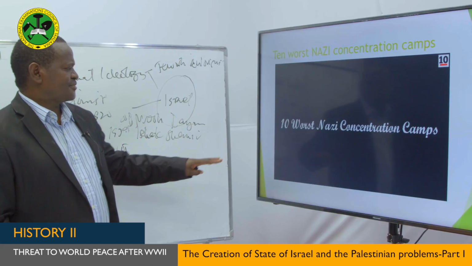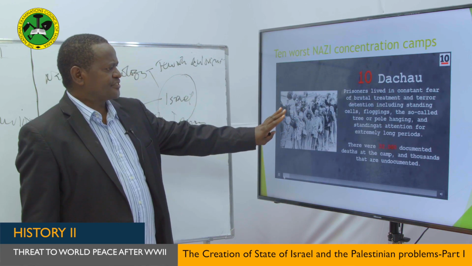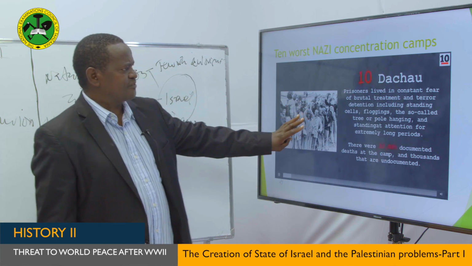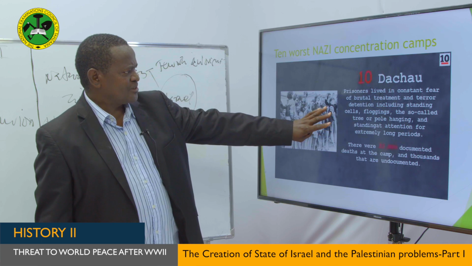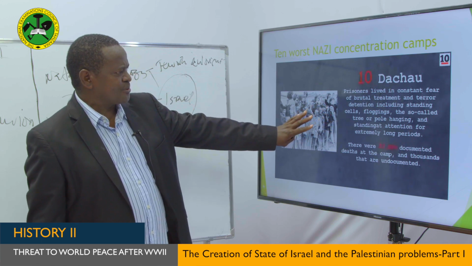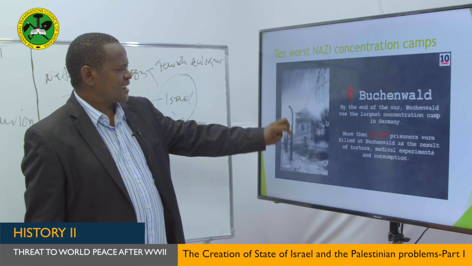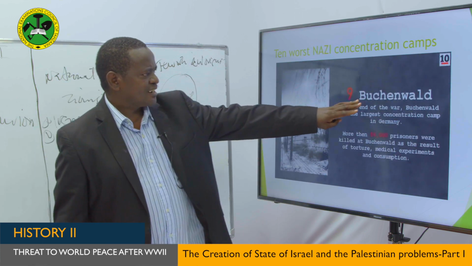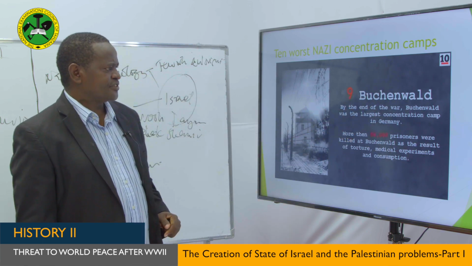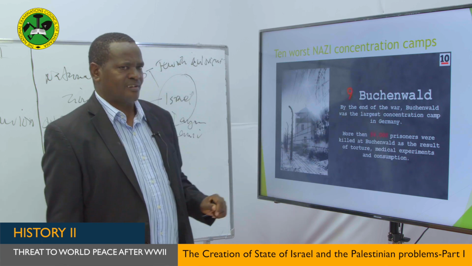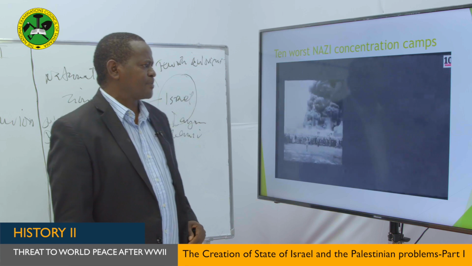My dear students, as you can see, these are the concentration camps. Just to mention a few, this one is called Dachau. This concentration camp is one of the places where the prisoners were kept, and the people were killed. This is called Buchenwald, another concentration camp. It was located in Germany, and about 51,000 people were killed there.